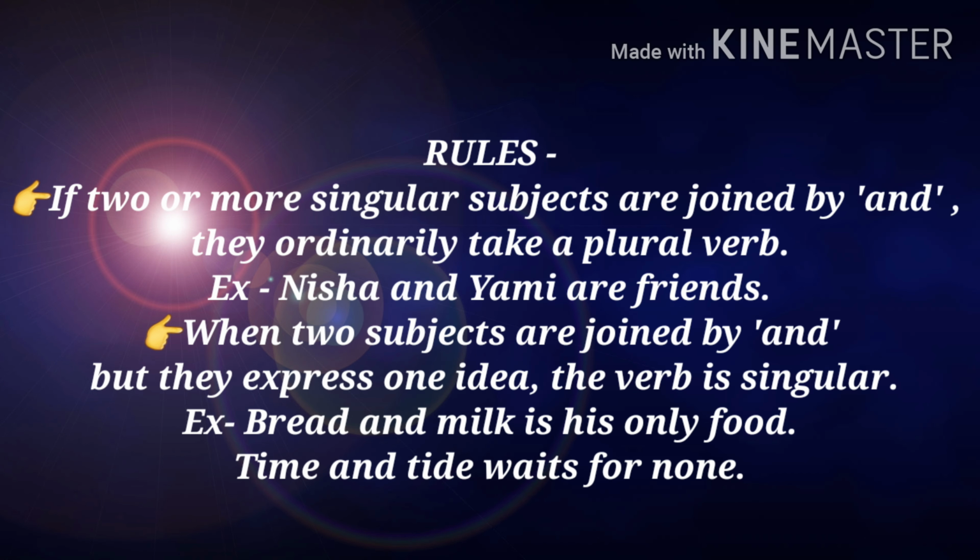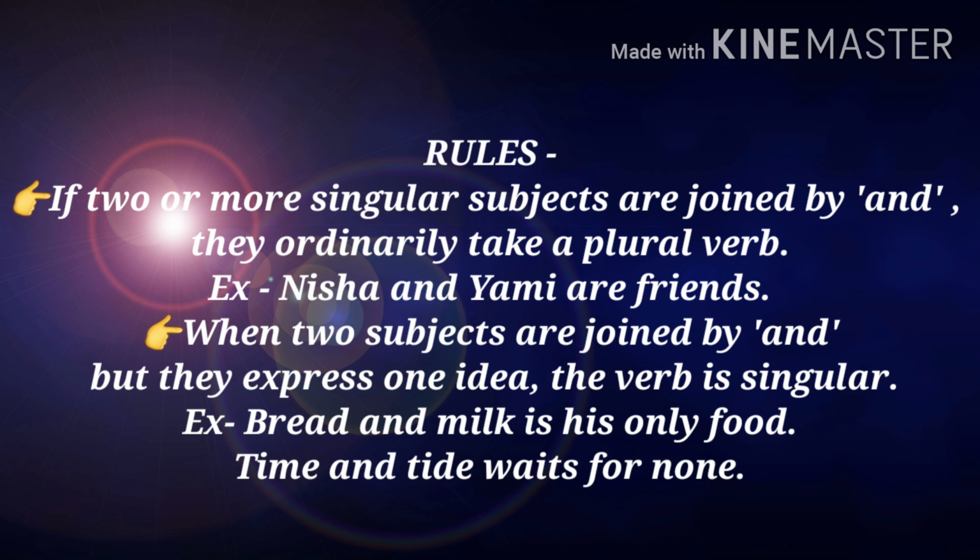Now, there are certain rules which must be kept in mind. So, our first rule is: if two or more singular subjects are joined by "and," they ordinarily take a plural verb. Example: Nisha and Yami are friends. In this sentence, there are two singular subjects. One, Nisha, second, Yami. And these two singular subjects are joined by "and," so they will take a plural verb, that is "are."